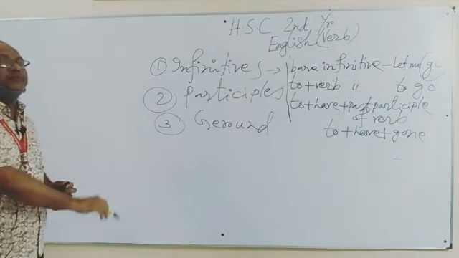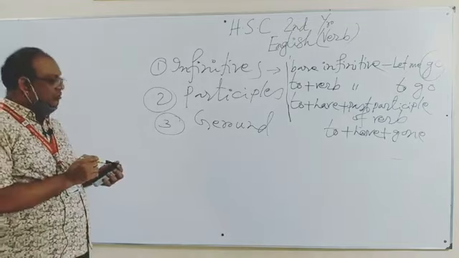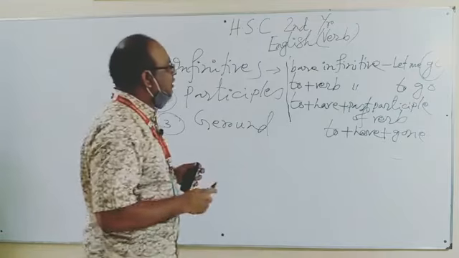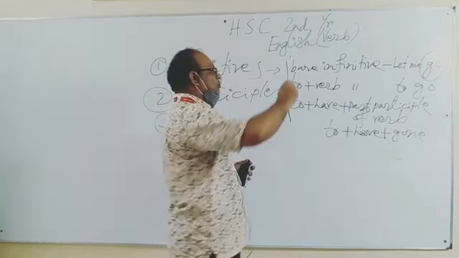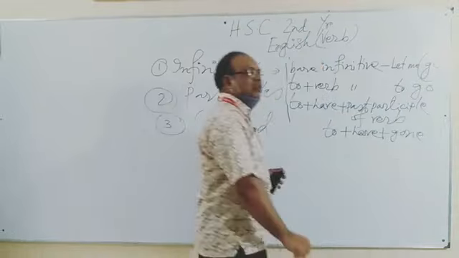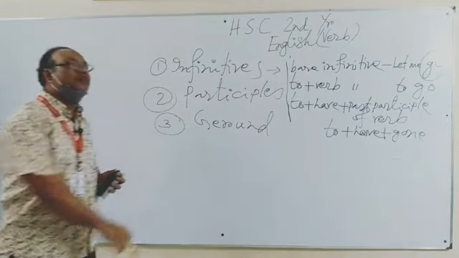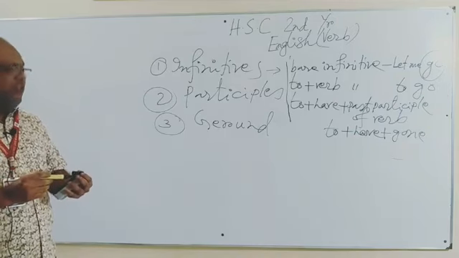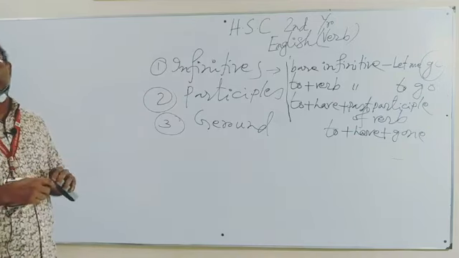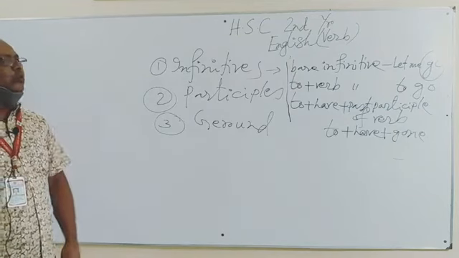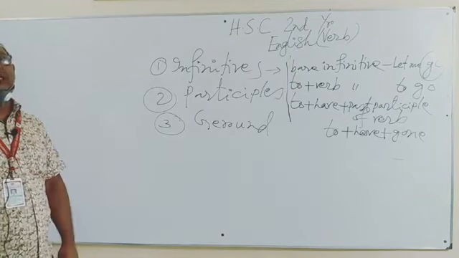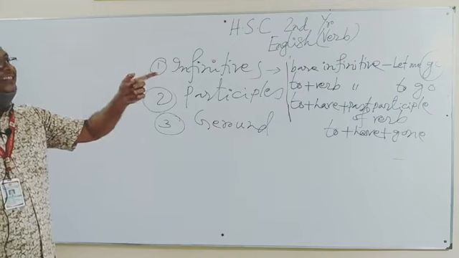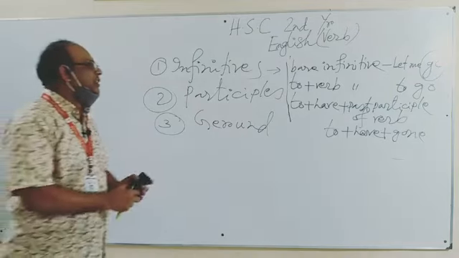Infinitives are again classified into three groups. First one, bare infinitive. That means infinitive without to. Let me go. In common use, you might say, let me to go, but we do not use to. So these kinds of uses are called use of bare infinitive. You see, go here is the use of infinitive. Here, what is the finite verb? The finite verb is let.